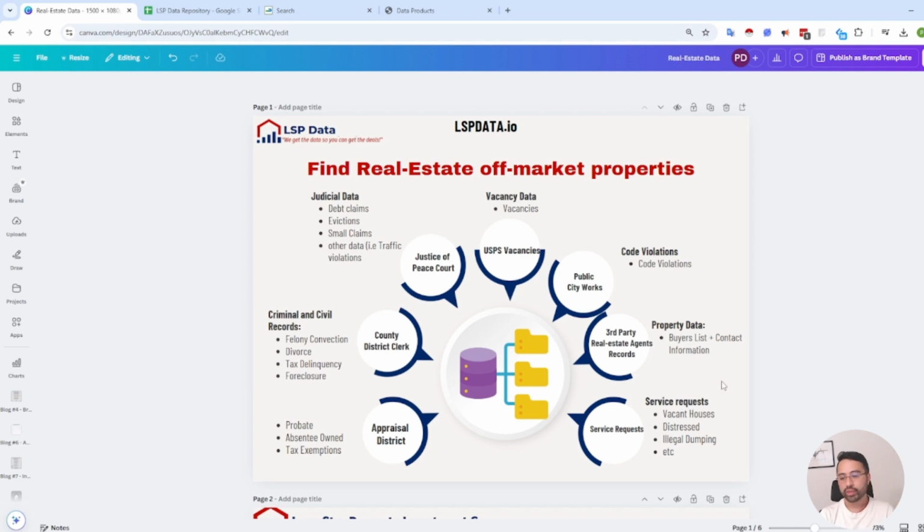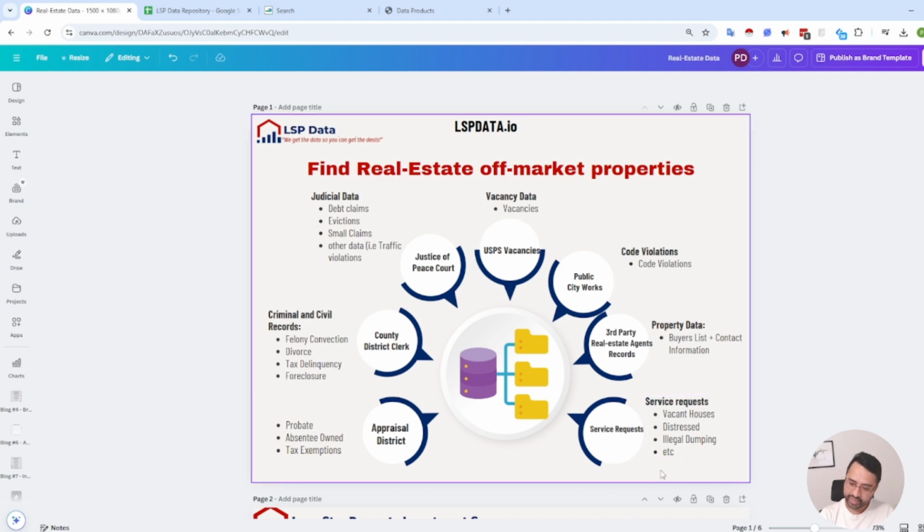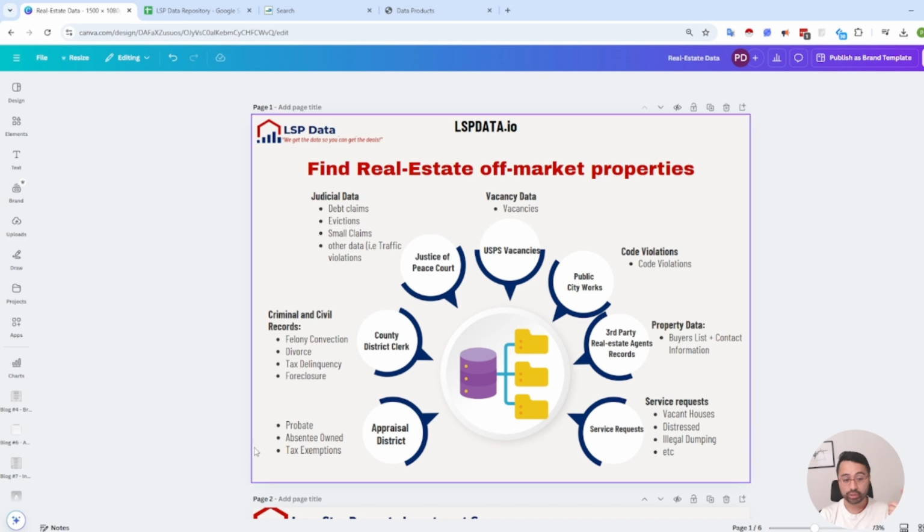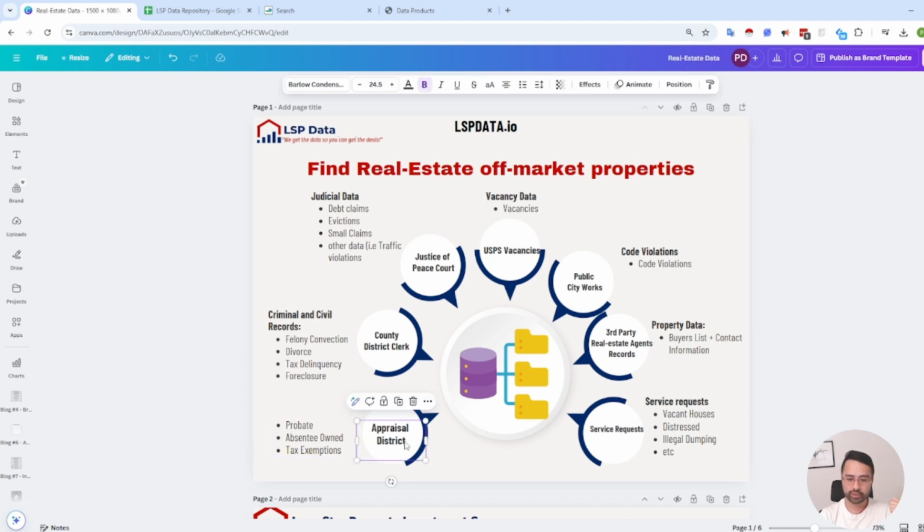And again, the only information you're getting here is the property address and nothing else. But again, having that appraisal district data, or the parcel information, we can also call it parcel, that's going to be key, right? So you could say the primary thing of value is this appraisal district parcel data, because it has the property and what type of asset class it is.